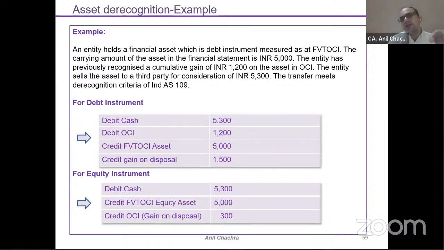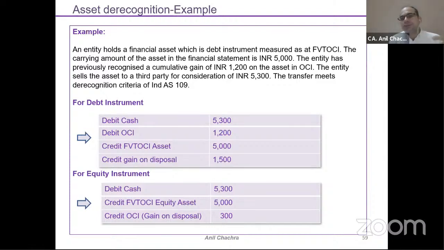As we discussed, for debt investments measured at fair valuation through other comprehensive income, at the time of sale or derecognition, this OCI will get reclassified to the P&L, which is 1,200, as given in the question. What is my carrying value? 5,000. So the balance would be my P&L, right?